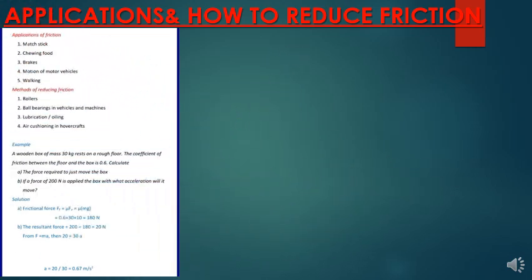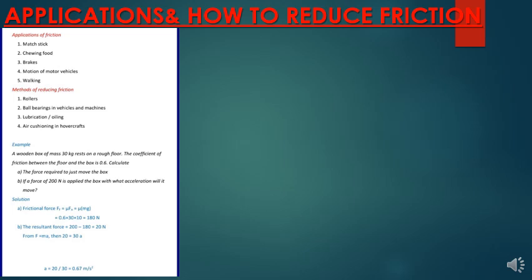So how is friction applied? Why do we discuss friction? Friction is applied in many ways. It is applied in a matchstick; a matchstick cannot light without friction. It is applied in chewing food, because food cannot be chewed properly without friction. It is applied in brakes. It is applied in the motion of motor vehicles, and bicycles also. Any moving thing cannot move comfortably without friction. It is also applied in walking, because walking would be very hard if it were not for friction.